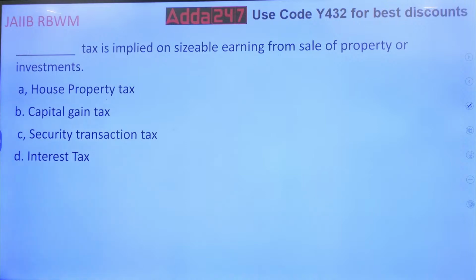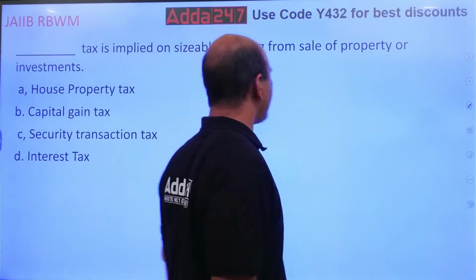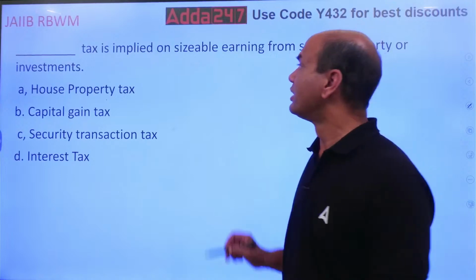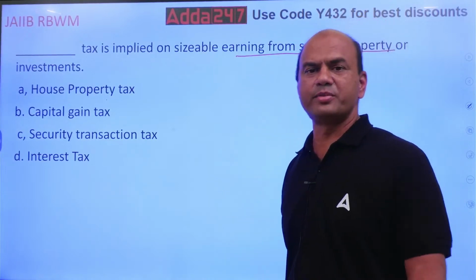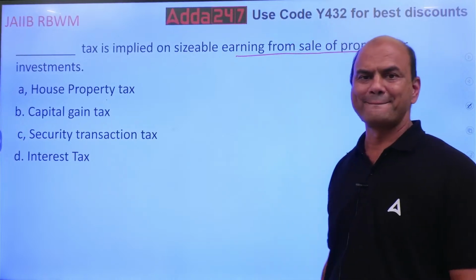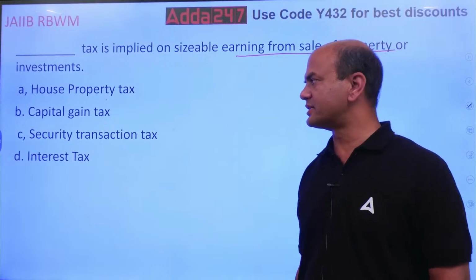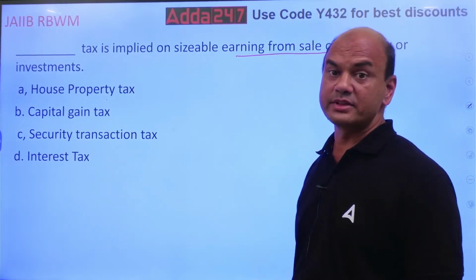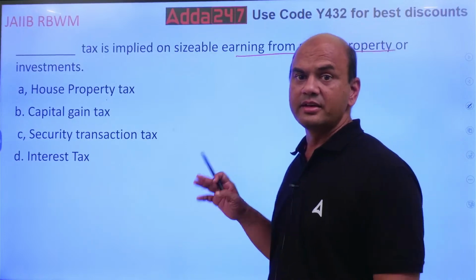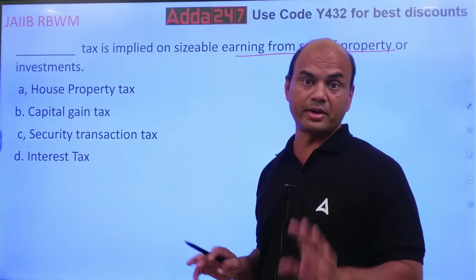Dash tax is implied on sizable earning from the sale of the property or the investments. Earning from the sale of the property or investments. Which tax is this? House property tax, capital gains tax, security transaction tax, interest tax. Which tax is the tax when you sell the property or the investment? It can be anything, not only property, it can be investment.